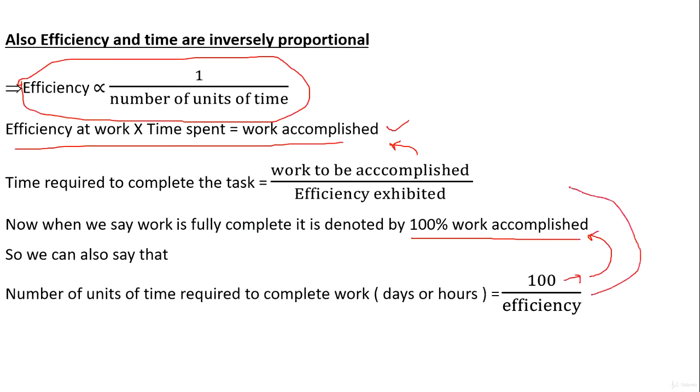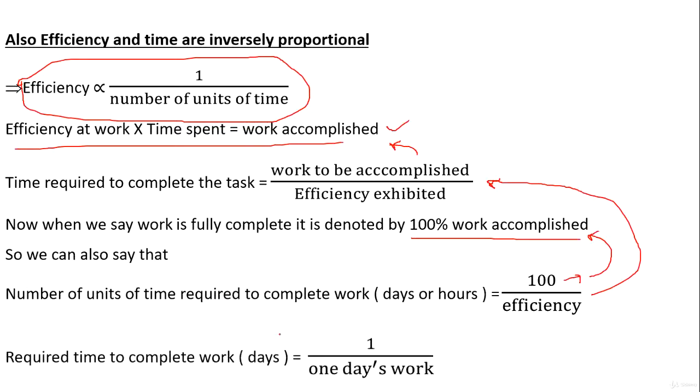Now this equation can also be linked to this equation. What we have done here, similarly, we have taken work to be accomplished equal to 100% and efficiency and time required remain constant. Now, we can also say that required time to complete work in days or hours, just mention days for the sake of perpetuity, is equal to 1. Here 100% can also be equal to 1, right? Technically it is 100%, but you can also take it as 100. 100% is also equal to 1, right? It is equal to 1 by 1 day's work. What is 1 day's work here? It is denoted by efficiency, as we have seen in previous slides.